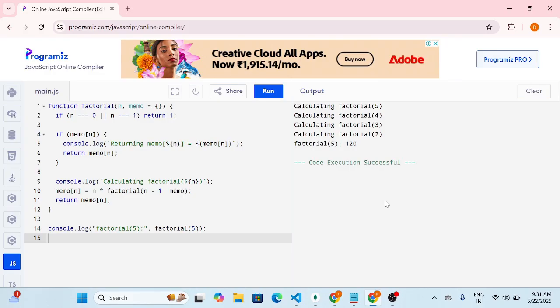So what is memoization? Memoization is a performance optimization technique used to speed up programs by storing the result of expensive calculation calls and returning the cached result when the same input occurs again. So the key points in memoization: first, the problem.